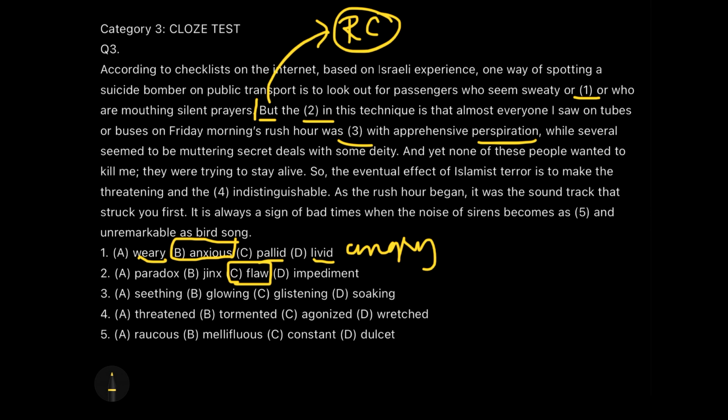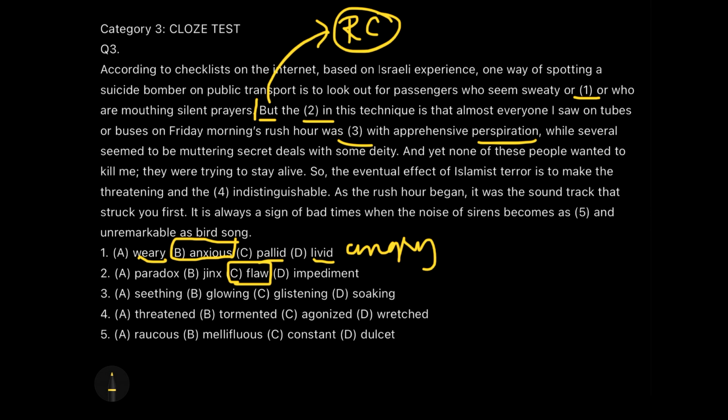So seething, seething का क्या मतलब होता है? Seethe, we seethe with anger. Like, how should I tell you this? Like this sound we make when we are trying to burst out, but we are just stopping our mouth, or we are just fixing our teeth with each other and not letting the words come out. That is called seething. So, of course, we cannot seethe with perspiration, right?